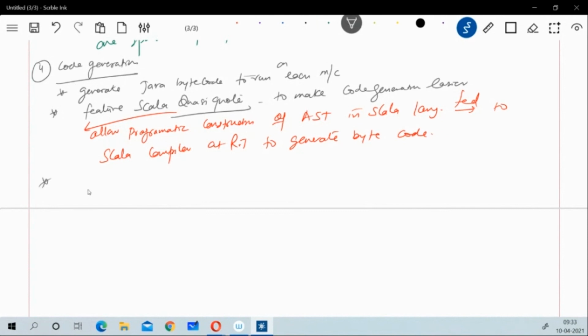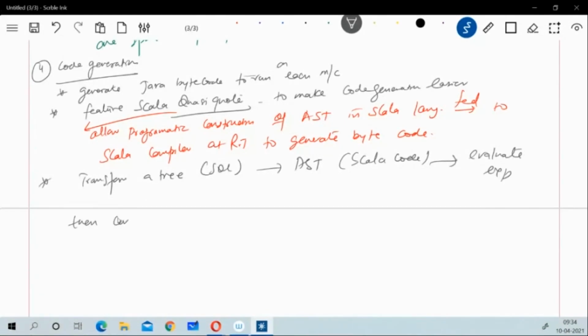Now the Catalyst optimizer transforms a tree representing your SQL into an AST for the Scala code to evaluate the expression, and then compiles this code, and after that runs the generated code.